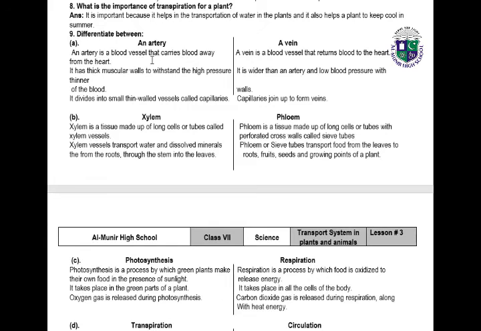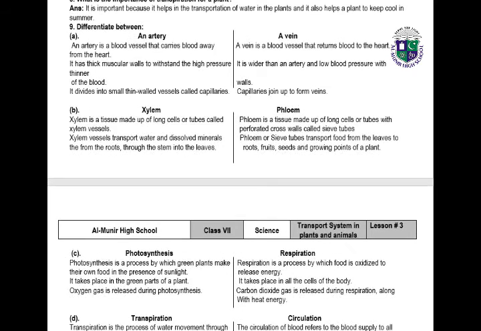An artery is a blood vessel that carries blood away from the heart. It has thick muscular walls to withstand the high pressure. Thinning out, it divides into small thin-walled vessels called capillaries. A vein is a blood vessel that returns blood to the heart. It is wider than an artery, with thin walls and low blood pressure. Capillaries join up to form veins.